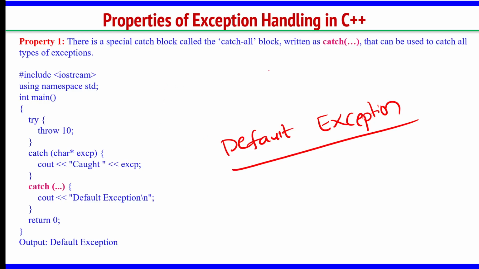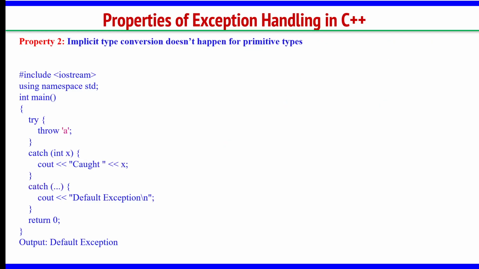Right. So this is the first property. If you want to catch all kinds of exceptions, you can use the catch all block. Catch all can be written as catch 3 dots. Okay. Right. The next one, type conversions. See here, in this example, I am in the try block, I am throwing a character.